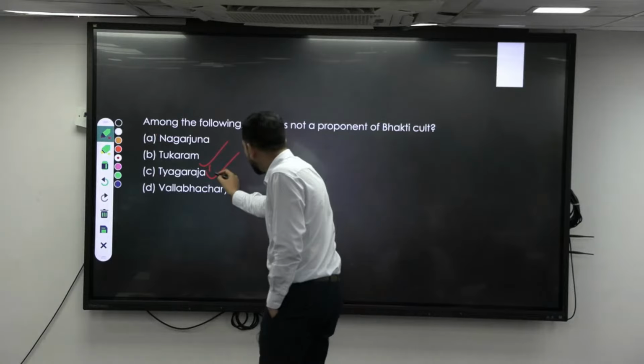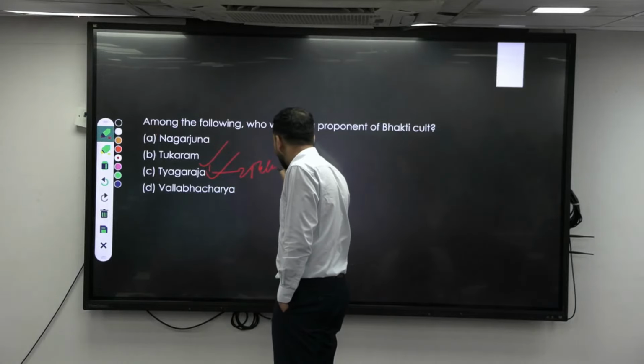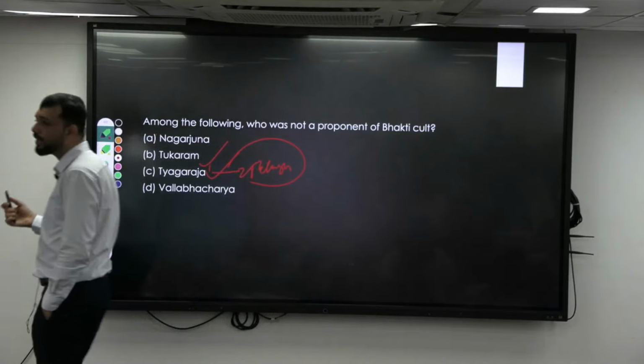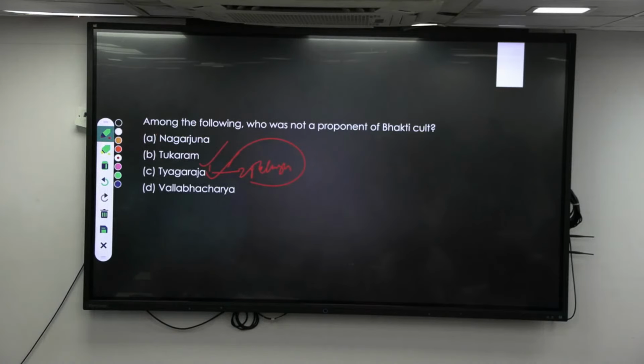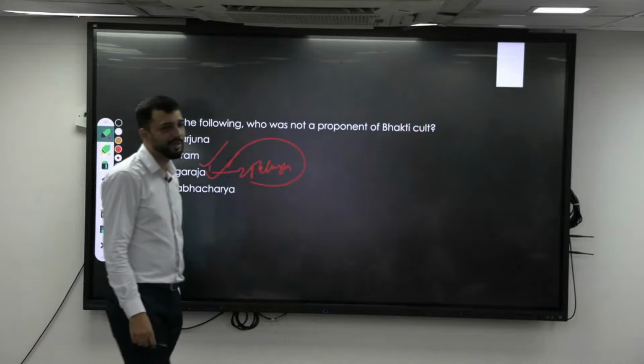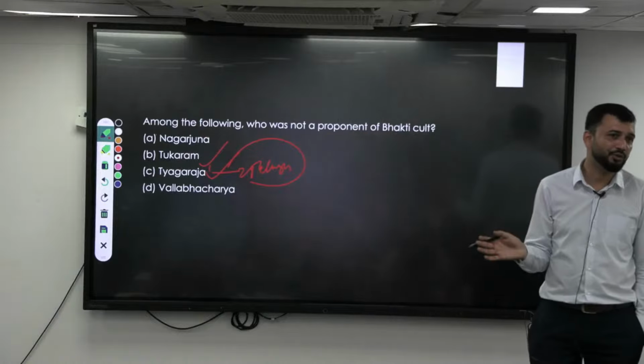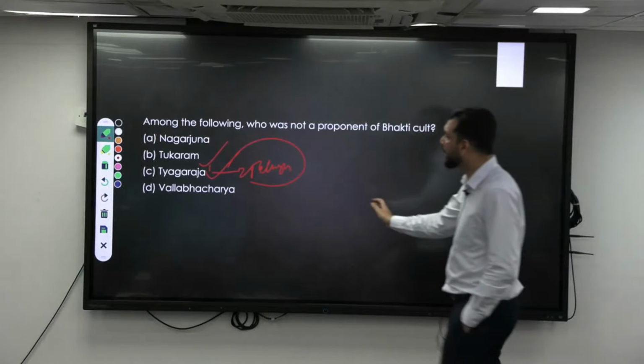He is basically from Telugu, and he composed kirtanas in Telugu about Rama Bhakti, right? The other two contemporaries to him in the trinity of music were Muthuswami Dikshitar and Shyama Shastri. You should know these two as well.